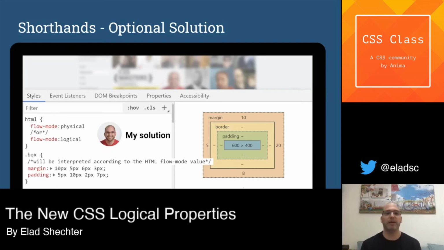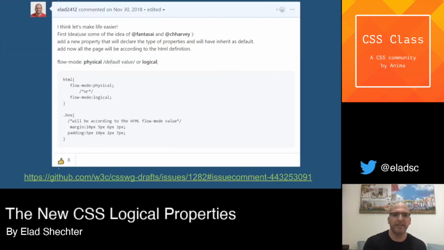But if we update this property on the HTML element, instead of physical we'll add a new keyword called logical. This way, because this property is written on the HTML element, it will affect all the other properties that have shorthands, and tell them that all the other shorthands need to be in logical thinking. And I really created this suggestion in GitHub, and you can see it in this link. And this is my suggestion.